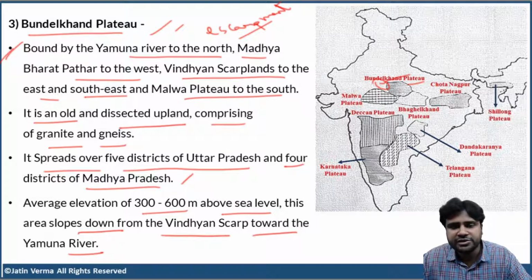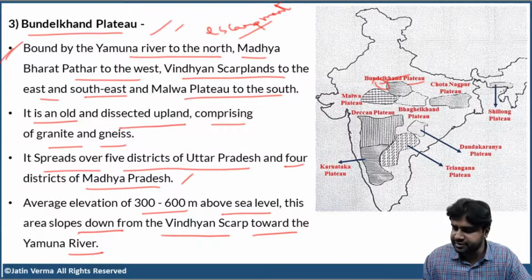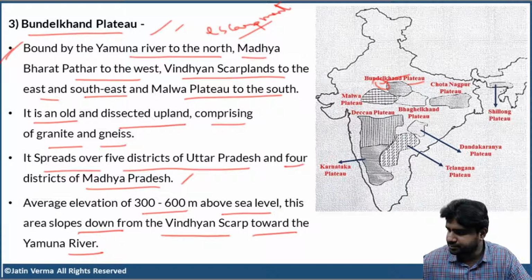So guys, did you understand Bundelkhand Plateau? Please tell me. Any doubts anybody has?